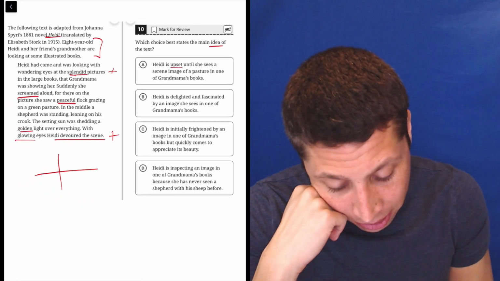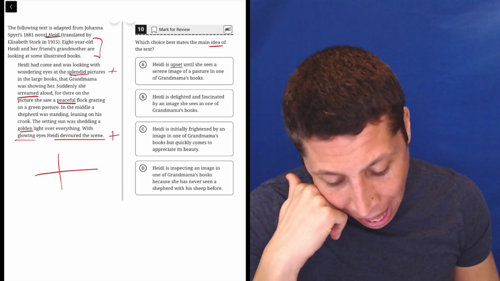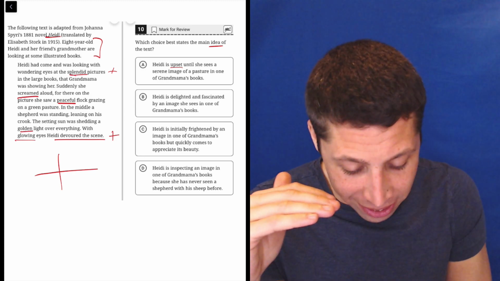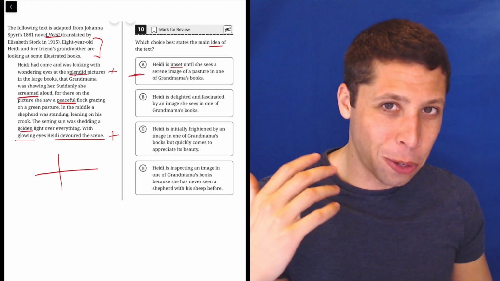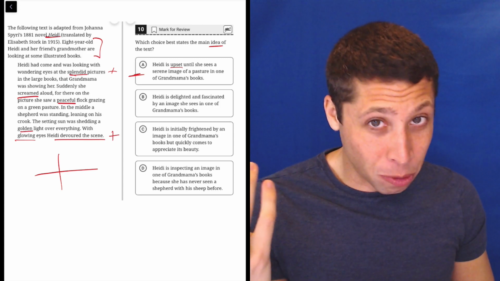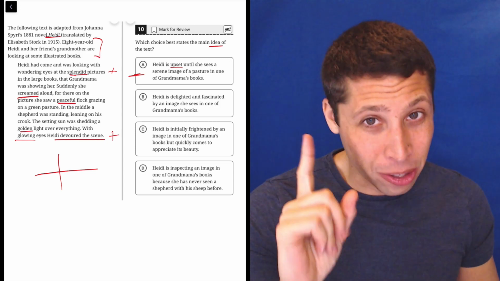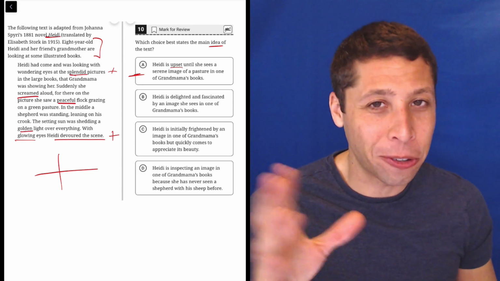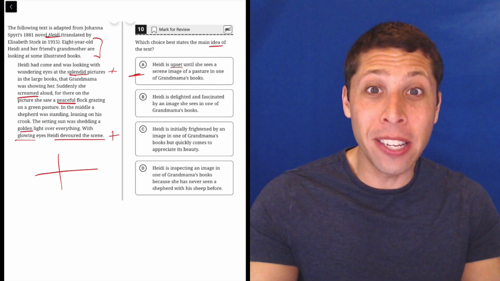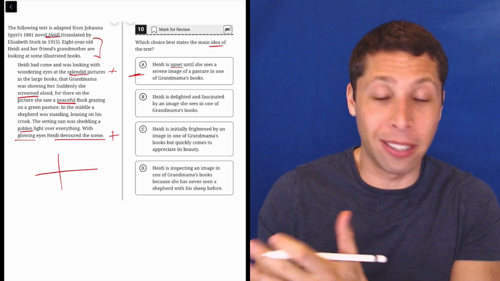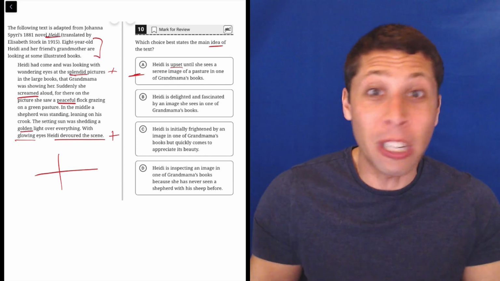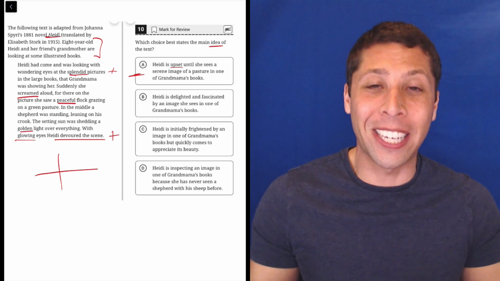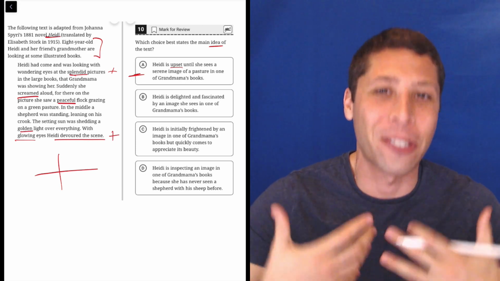A, Heidi is upset until she sees a serene image of a pasture in one of Grandmama's books. No. So notice that the main word in this choice is negative. If she were upset, then we would get much more negativity in this passage. We get the screaming aloud, but you should know by your age that screaming is not always bad, right? I mean, I've seen some of you go to these Justin Bieber, K-pop concerts, and you're just screaming Taylor Swift. I've seen it. It doesn't mean you're upset with Taylor Swift when you're screaming at the stage. You're excited, right?